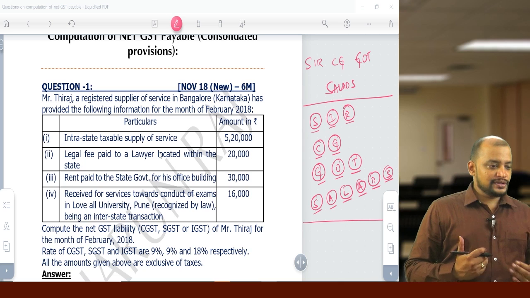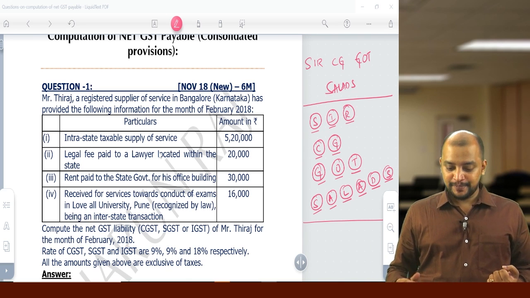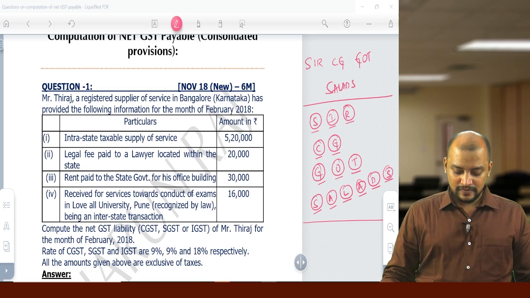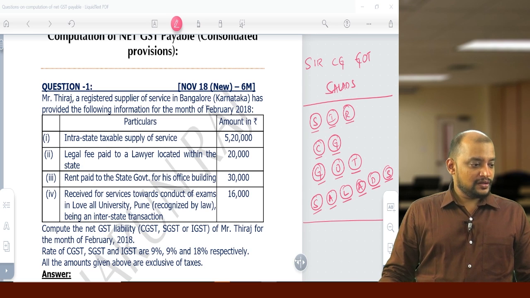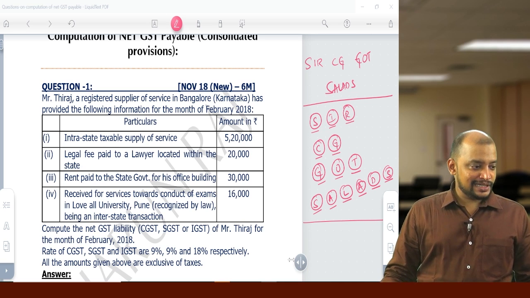Okay, the screen is not clear. Is everyone facing the same issue here? Yes, I don't know what the reason is, but I have good internet connectivity.